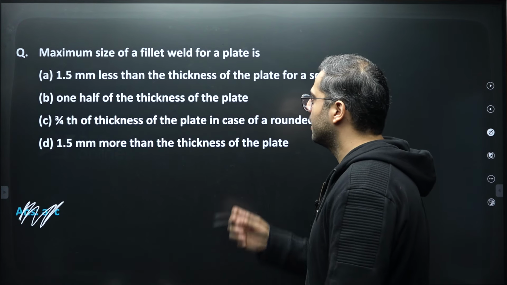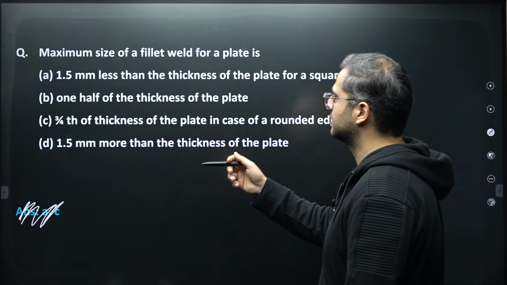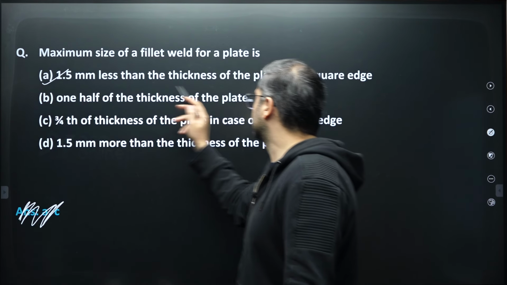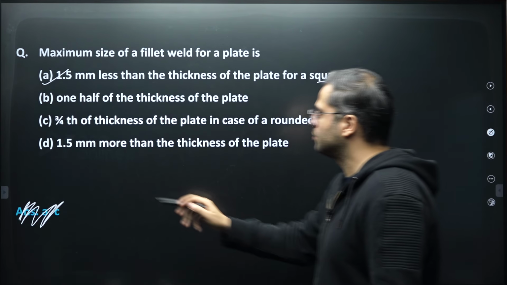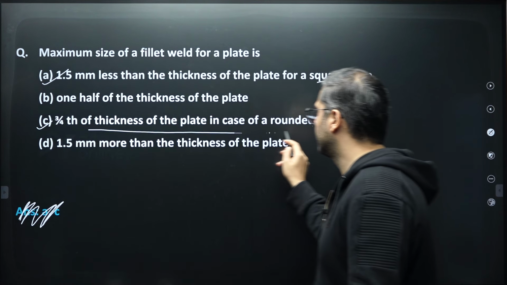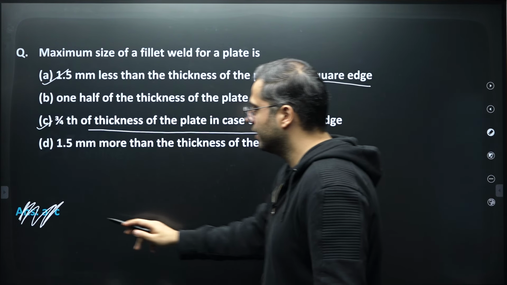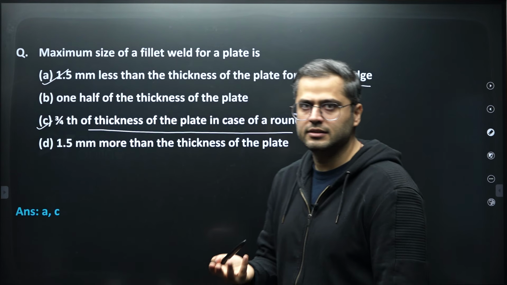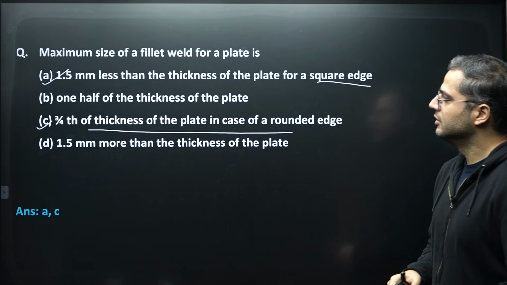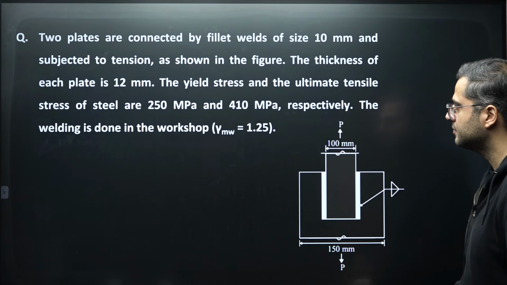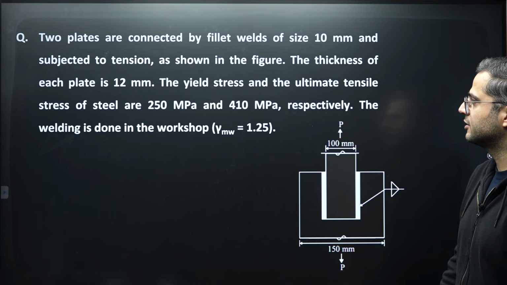So over here there are two options which are giving us the maximum size of the fillet weld. Option A is giving us for the square edge, and option C is giving us the answer for the rounded edge. Therefore over here our answer is A and C, right? So A and C is the correct answer over here. Let's see this next question.